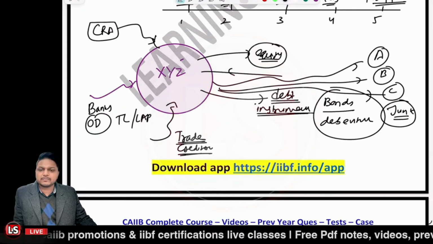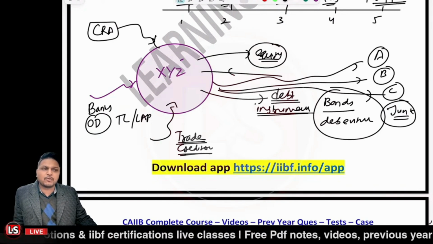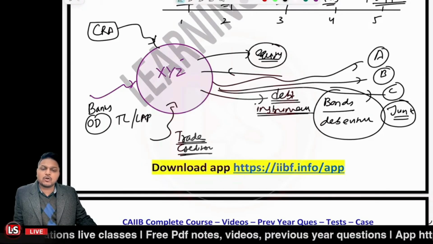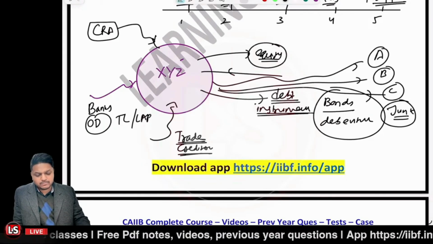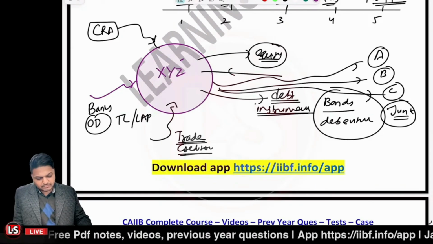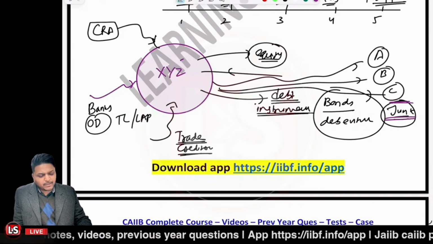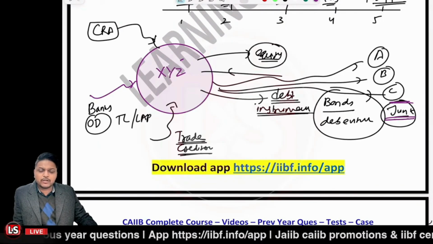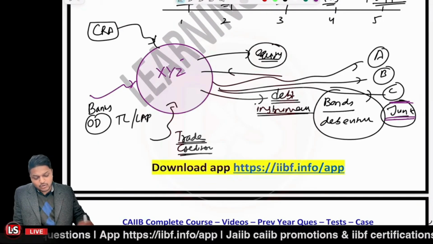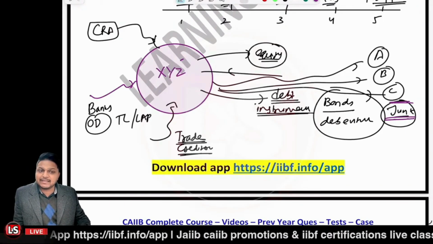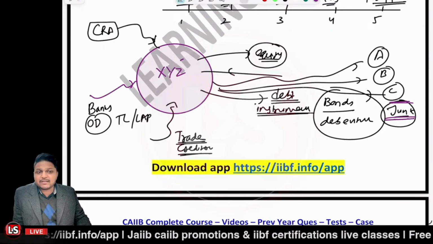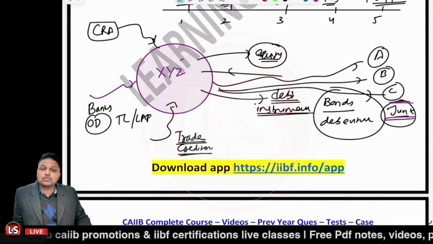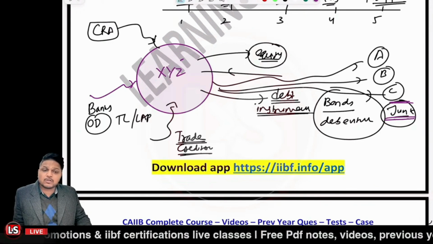Kindly do reply here. It will definitely be on the higher side. Why on the higher side? Because there is much risk involved in case of the junk bonds, right? So it could be the case that these corporates are defaulting, so the credit risk is there. And credit risk may be arising on account of the issuer or the borrower, or because of the rating migration.